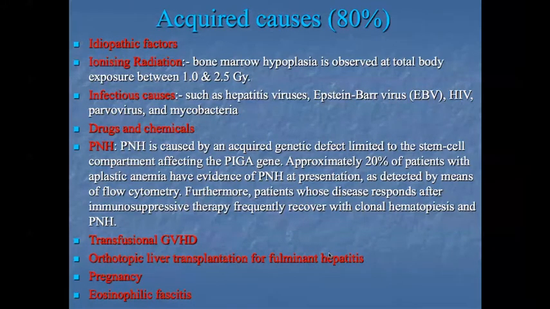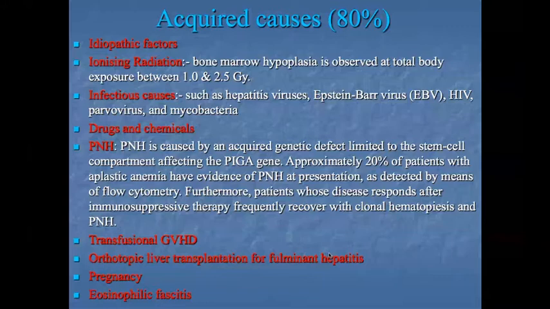Drugs and chemical exposure. PNH, paroxysmal nocturnal hemoglobinuria, is also an acquired genetic defect, limited to the stem cell compartment, affecting the PIGA gene. Approximately 20% of patients with aplastic anemia have evidence of paroxysmal nocturnal hemoglobinuria at presentation, as detected by flow cytometry.